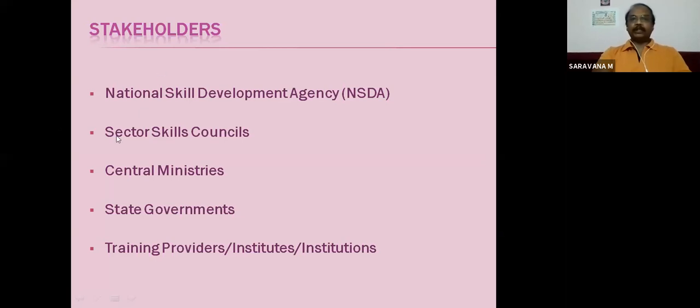So National Skill Development Agency, NSDA, and sector skill councils, then central ministries, state governments, training providers, institutes and institutions, even industries also. So these stakeholders play a very important role in implementing NSQF, National Skill Qualification Framework.